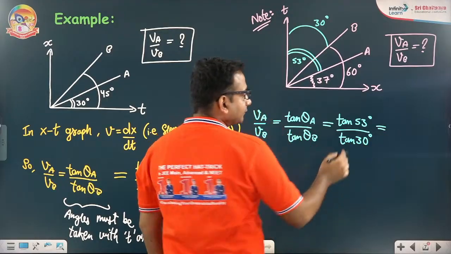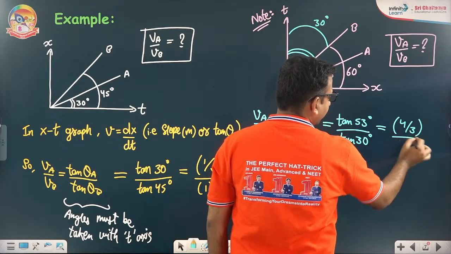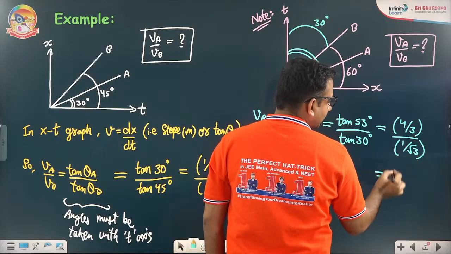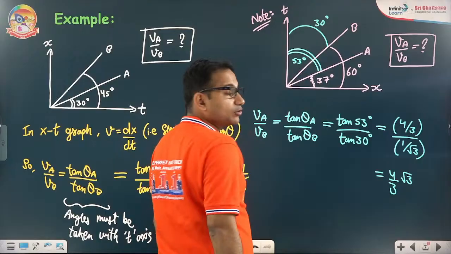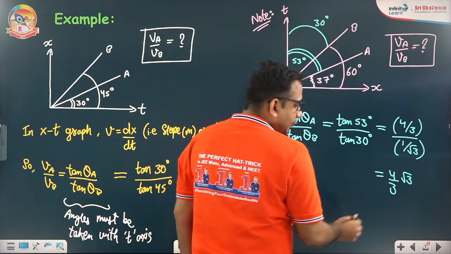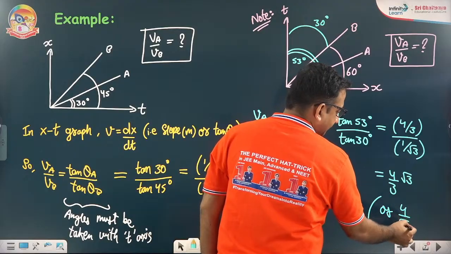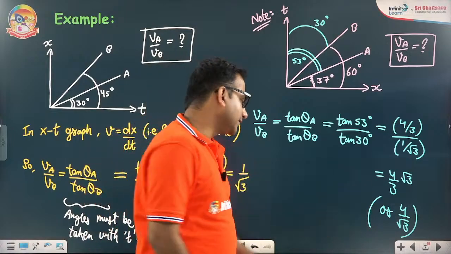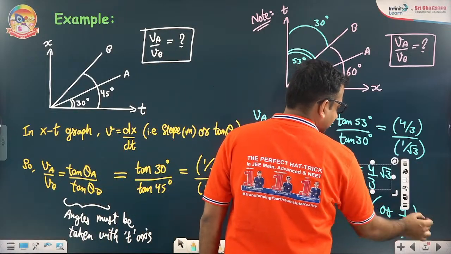So what you are going to have here is tan 53 degrees is 4 by 3 and tan 30 degrees is 1 by root 3. Hence that will be equal to 4 by 3 into root 3. Denominator will become numerator, or you can also call it 4 by root 3. Generally, we avoid writing the root inside the denominator. That's why I would say the first one is a more appropriate version. That's fine.